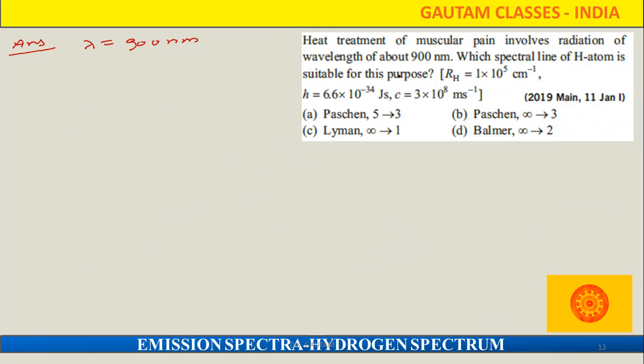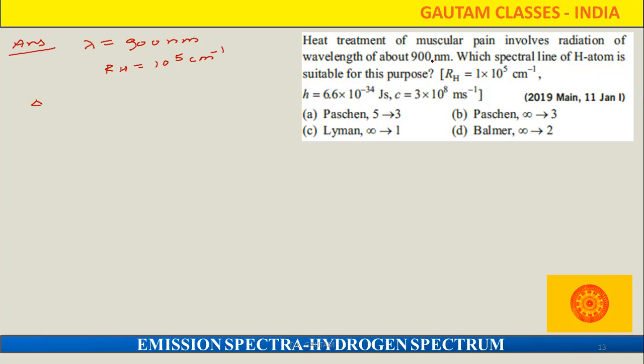And the Rydberg value is given, that RH value is 10 to the power 5 centimeter inverse. And all this is also given here. Okay. So directly we can apply the formula.